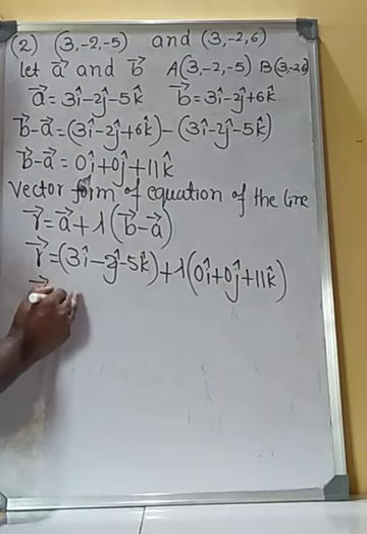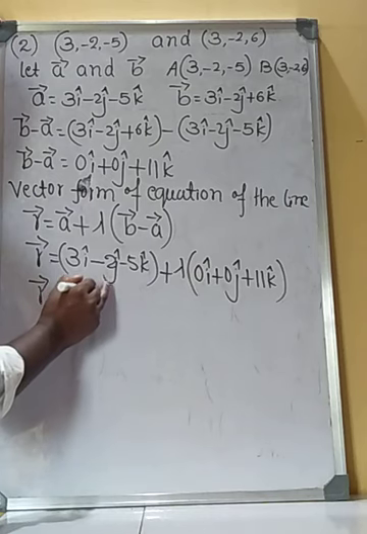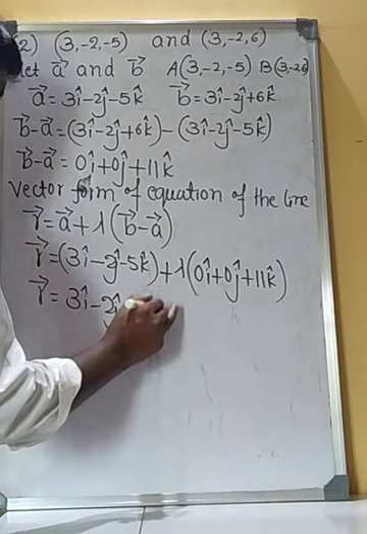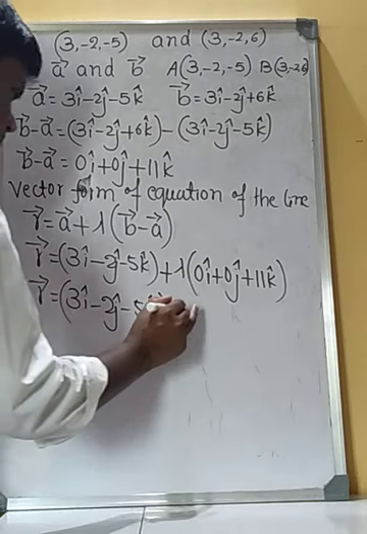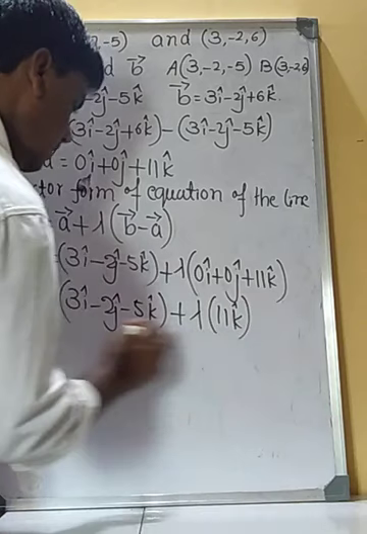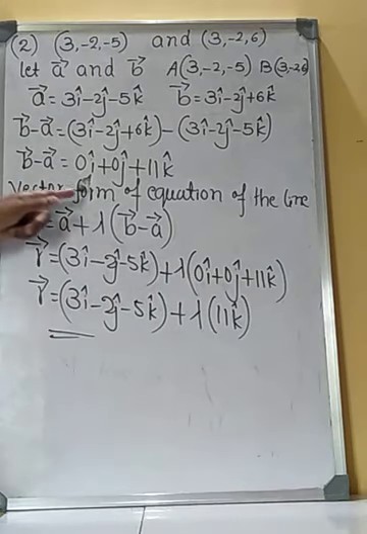Therefore, vector r is equal to 3i minus 2j minus 5k plus lambda into 11k. This is the vector form of equation of line.